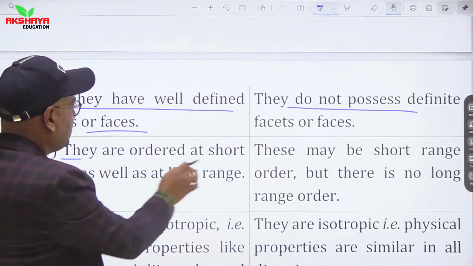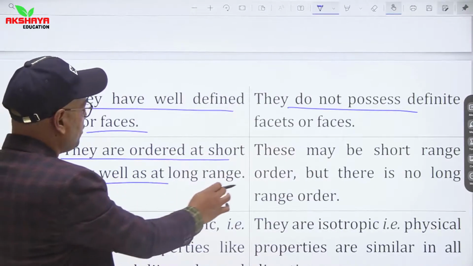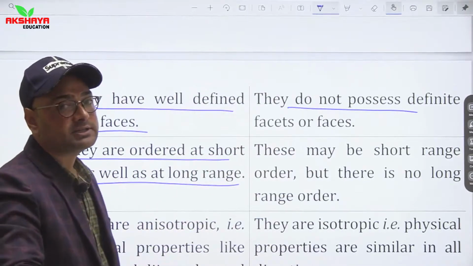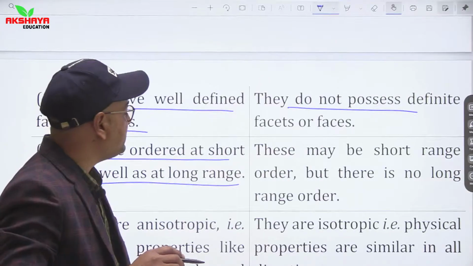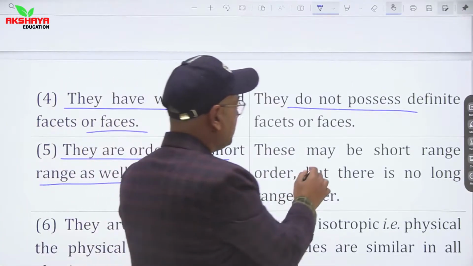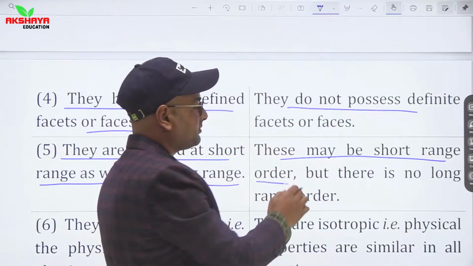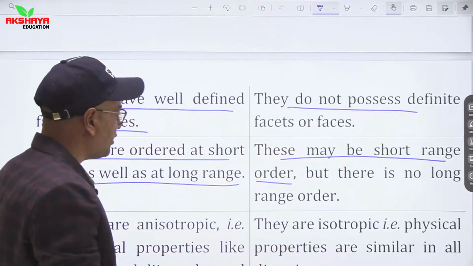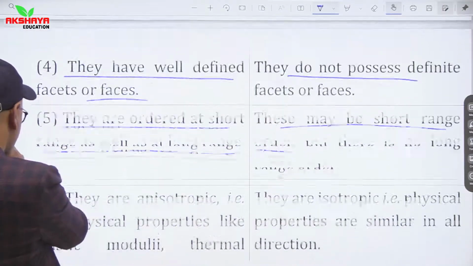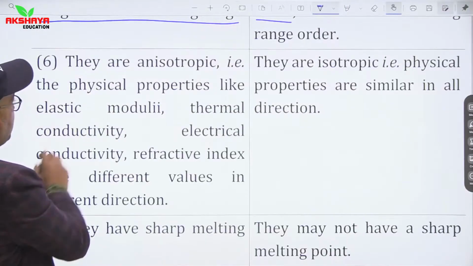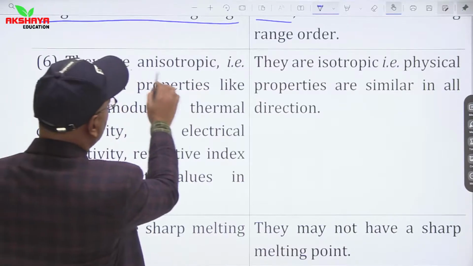Crystalline solids are ordered at short range as well as at long range, but amorphous solids may have short range order, but there is no long range order. Crystalline solids are anisotropic.